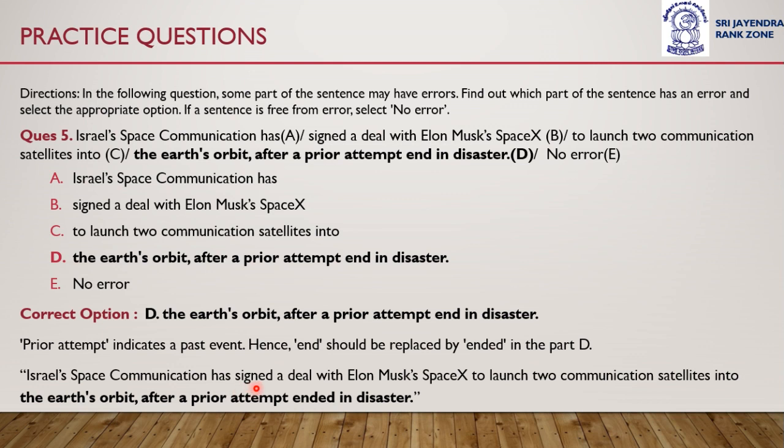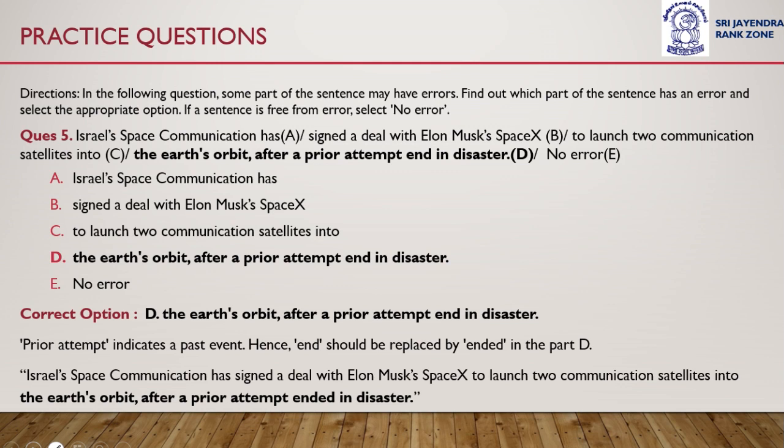Israel's space communication has signed a deal with Elon Musk SpaceX to launch 2 communication satellites into the Earth's orbit after a prior attempt ended in disaster. So this is the correct option, option D. The Earth's orbit after a prior attempt ended in disaster. The error is in part D of the sentence. Okay, the end should not have been used. Ended should have been used instead of end.